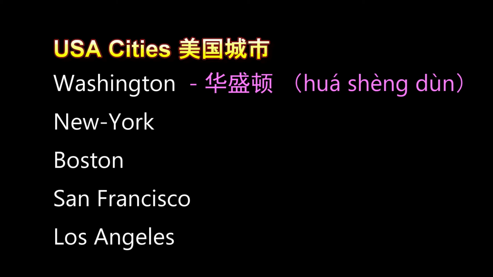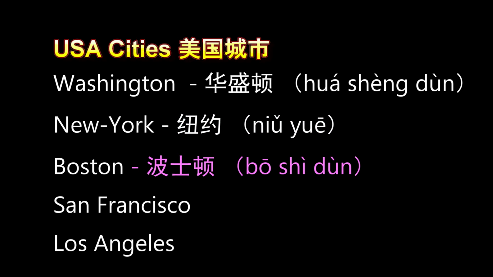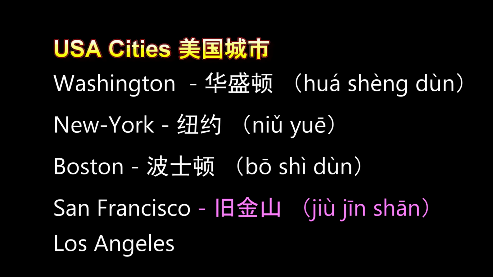Now it's time to talk about some important cities. So for Washington, the pronunciation is quite similar. We have 华盛顿. For New York, we have 纽约. For Boston, we have 波士顿. And here we can note that the last character, 顿 for Boston, is the same character, 顿, as in 华盛顿, Washington. Then we have San Francisco, which is 旧金山, and it's very different. It's not the same pronunciation at all.